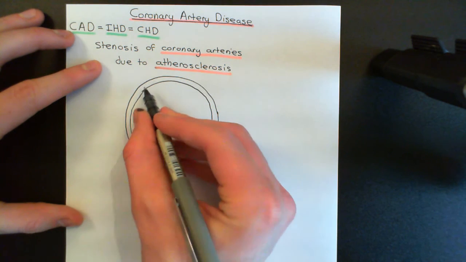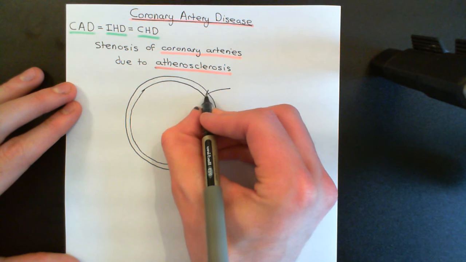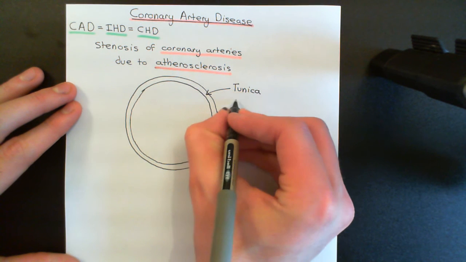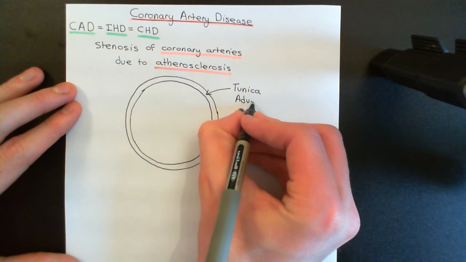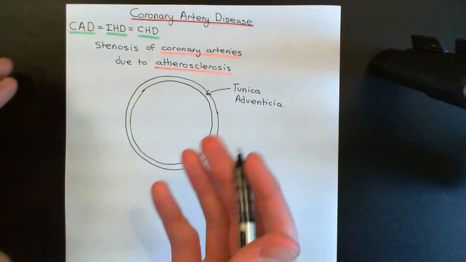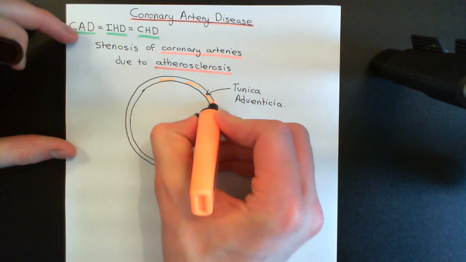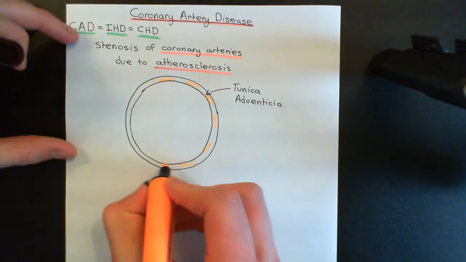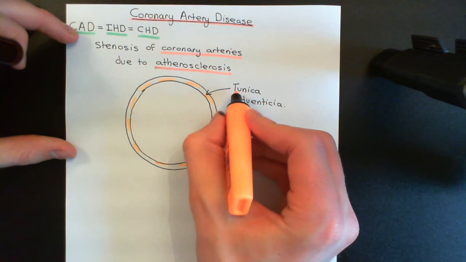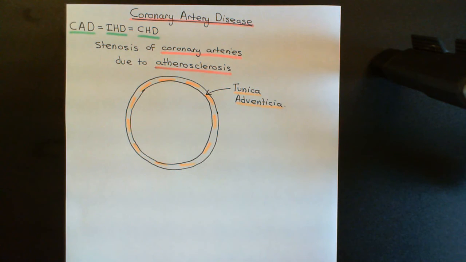And the atherosclerotic plaques, they're not a disease of the tunica adventitia, so we will see the atherosclerotic plaque as we move inwards, but this is the most outer portion of the blood vessel, known as the tunica adventitia. And we'll imagine that we are talking about an atherosclerotic plaque in an artery, so we'll be drawing an artery here. So I'll just colour in the tunica adventitia in orange. And as I say, it's a layer of connective tissue that really just connects the blood vessel to the surrounding body tissues.